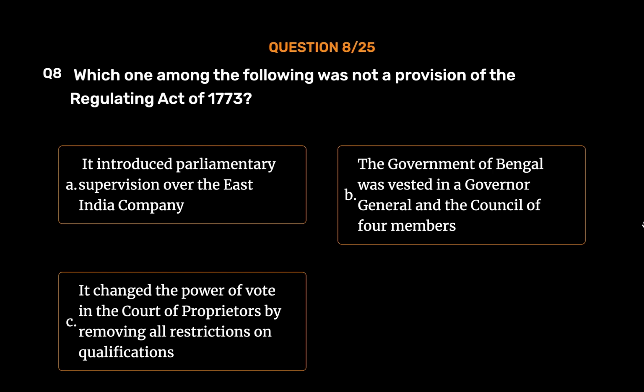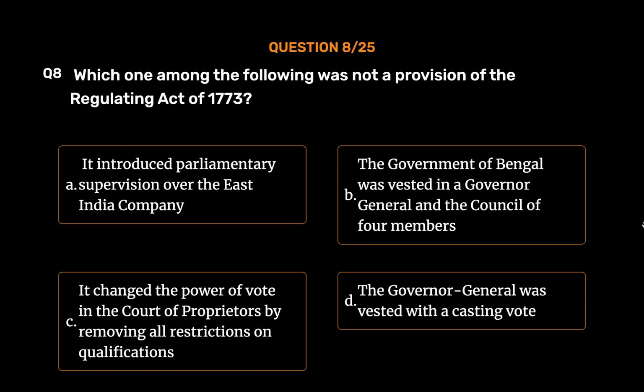Option C. It changed the power of vote in the Court of Proprietors by removing all restrictions on qualifications. Option D. The Governor-General was vested with a casting vote. The correct answer is Option C. It changed the power of vote in the Court of Proprietors by removing all restrictions on qualifications.